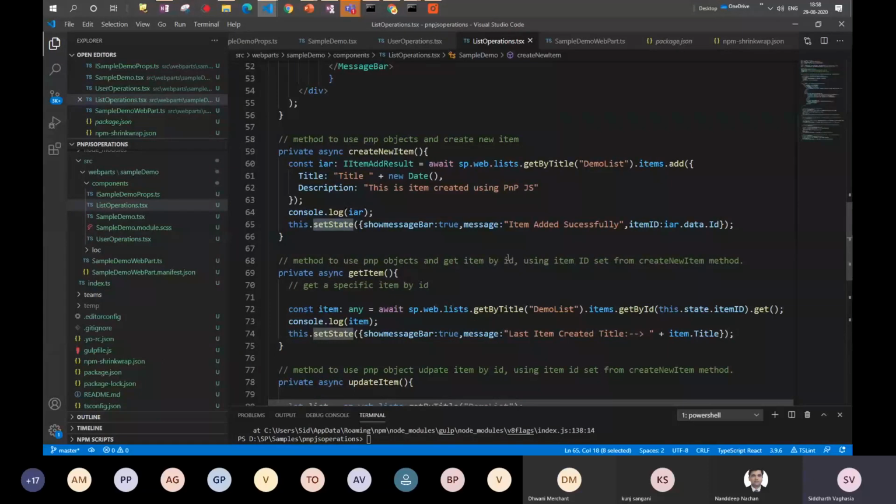Correct. Then the second method is get item. Okay, so it is just to get that particular item. If you see here, the front part of it remains the same, till items.